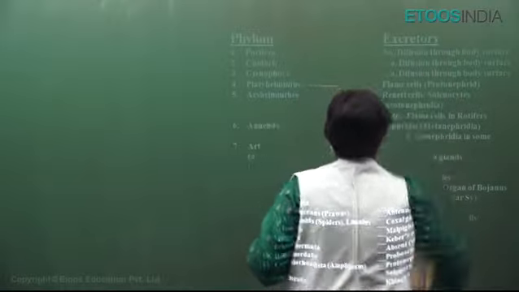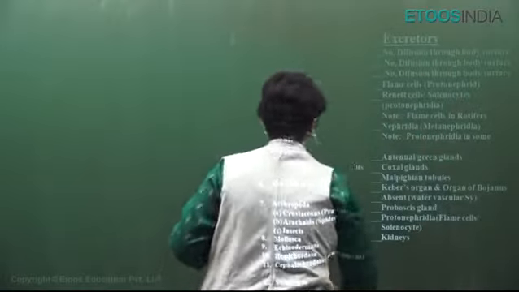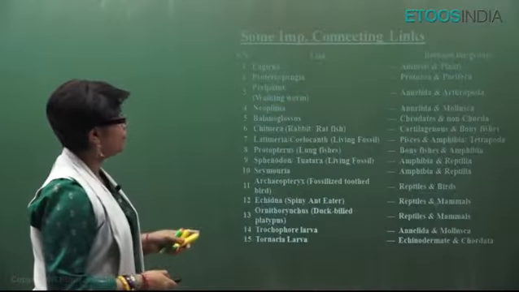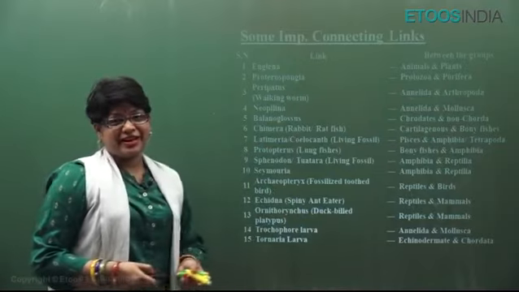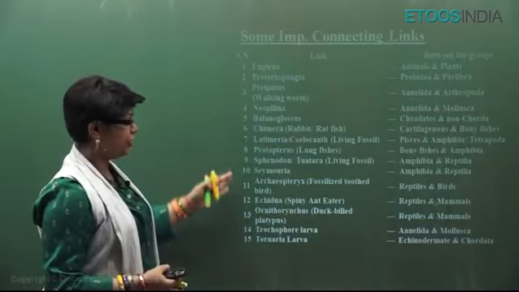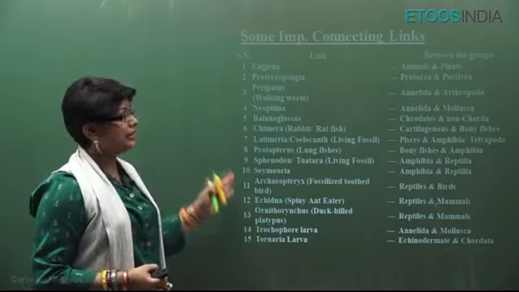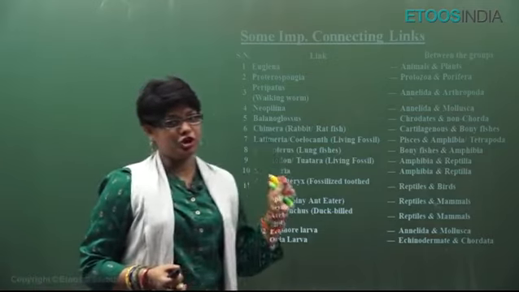Now, this is in tabulated form I have given. Now, let's go back. These are some of the connecting links. Very, very important. You can just have a look at this table and then we will solve a few more questions on this chapter.